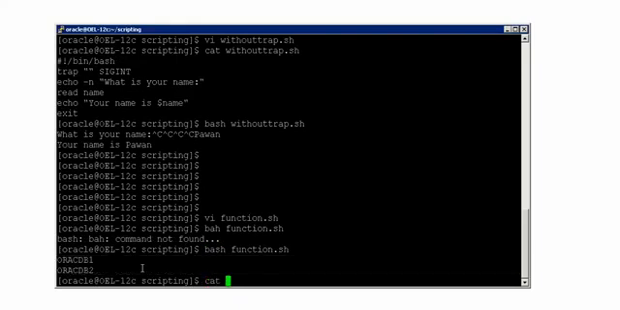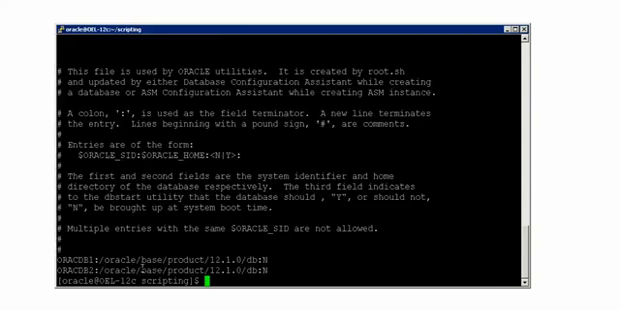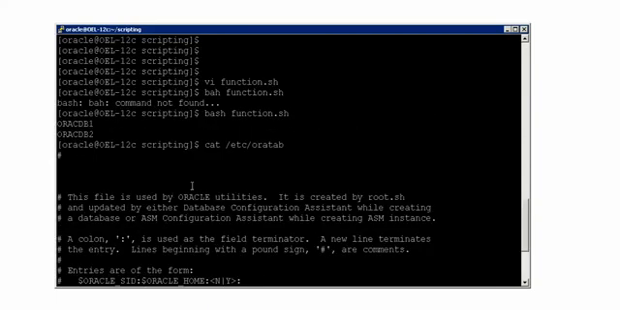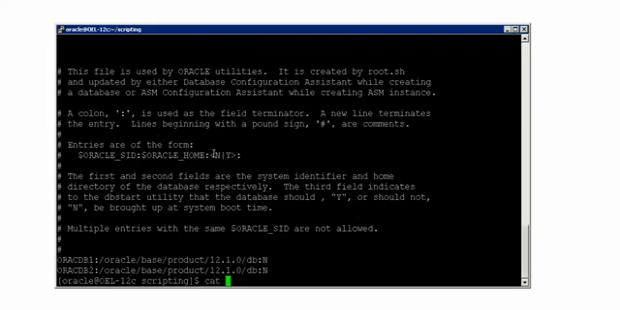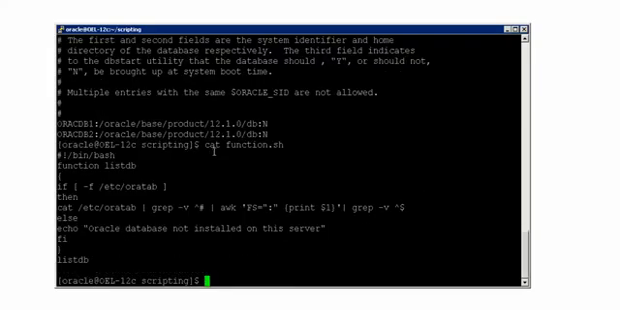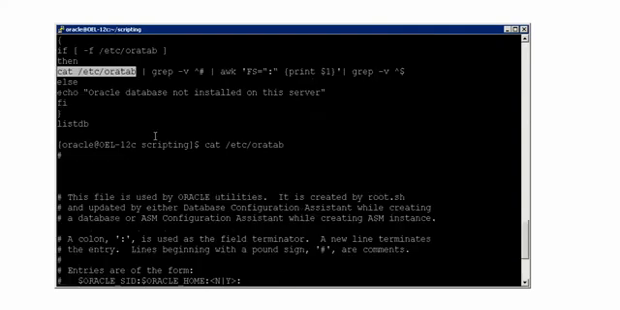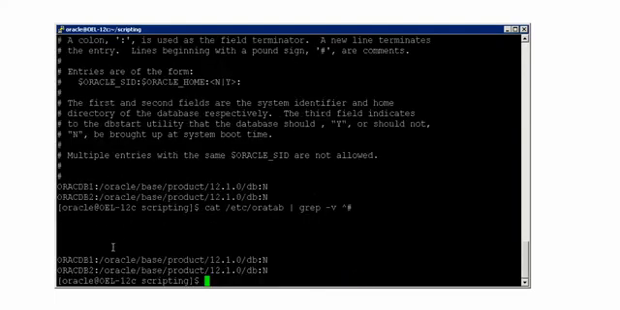Now you cat this. What I have done in this is not very tricky. Let me show you. I said first cat oratab. And after that, grep everything out; hyphen v is inverse, right? Everything starting with hash is what you remove, and show me the result. See, this is the result.